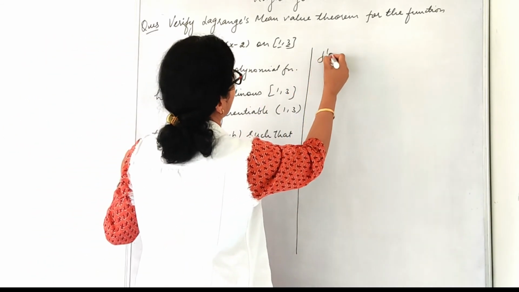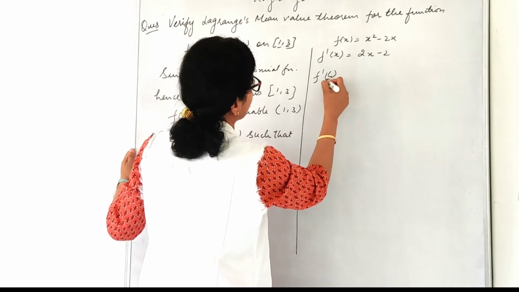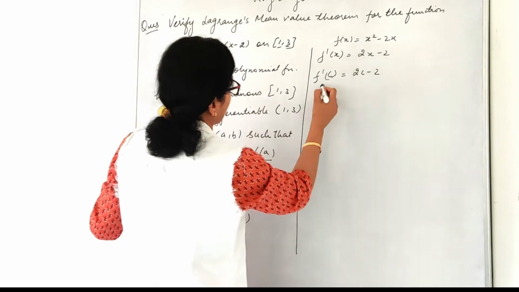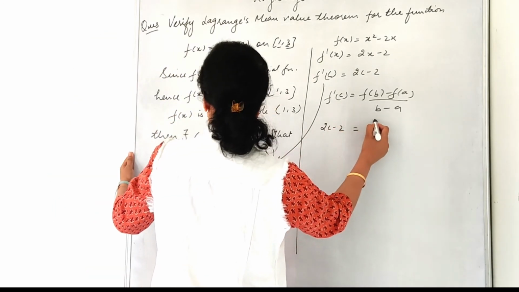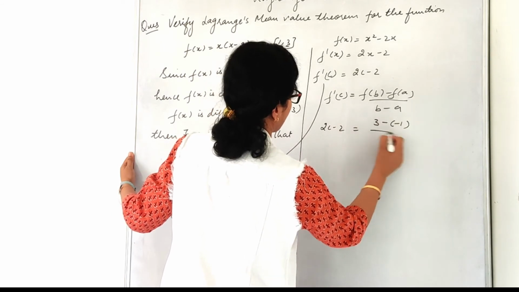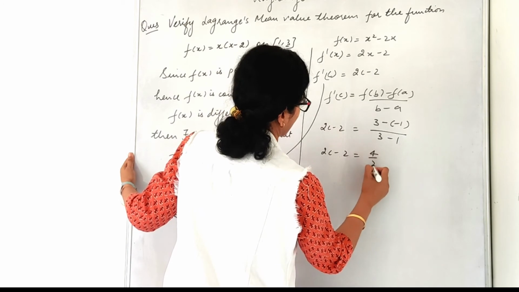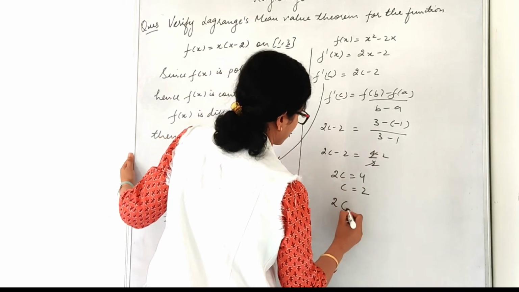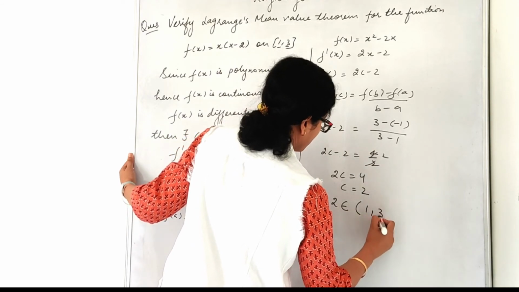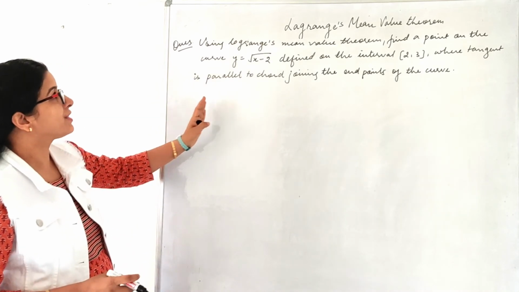So first we'll find f dash x, which will be 2x minus 2. F dash c will be 2c minus 2. We'll substitute all the values here. 2c minus 2 is equal to f(b) minus f(a) upon 3 minus 1, which is 3 minus of minus 1 upon 3 minus 1. So 2c minus 2 is equal to 4 upon 2. 2c is equal to 4, c is equal to 2. And 2 belongs to open interval 1 comma 3. So hence verified.